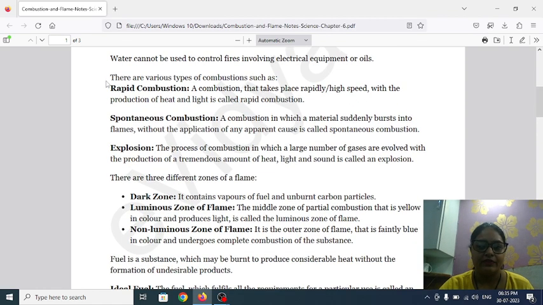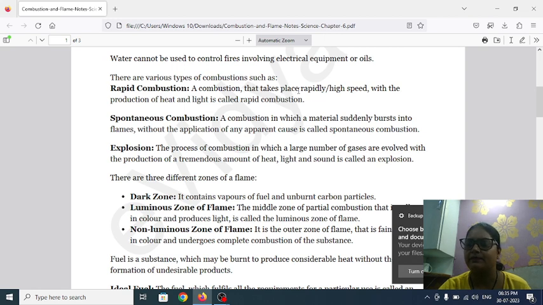There are various types of combustion, such as rapid combustion. A combustion that takes place rapidly at a high speed with the production of heat and light is called rapid combustion. It means those combustions or burnings which can spread at very high speed are called rapid combustion.